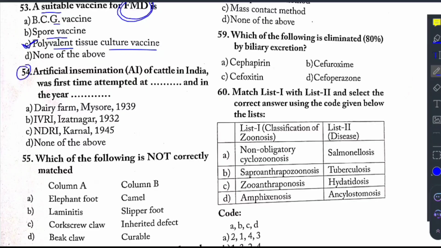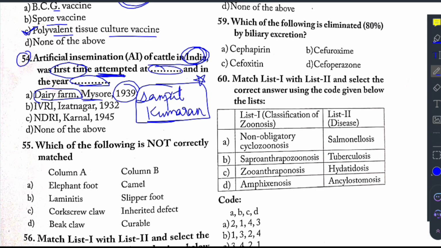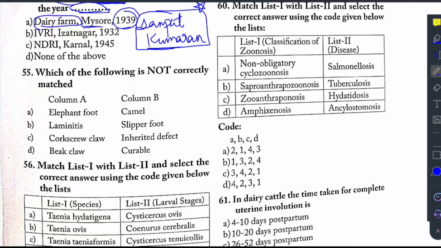Question 54 says, artificial insemination of cattle in India was first attempted at which place and in which year? Actually in Karnataka only this has been attempted. That is, AI for the first time in cattle has been attempted at the dairy farm in Mysore in the year 1939 by Sampath Kumaran. So this is a very important name, you have to remember. Sampath Kumaran attempted the first artificial insemination of cattle in India at the dairy farm in Mysore in the year 1939.